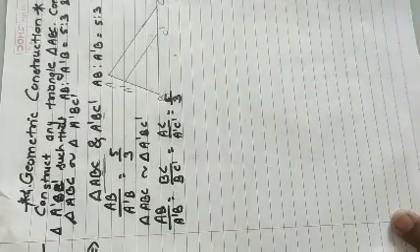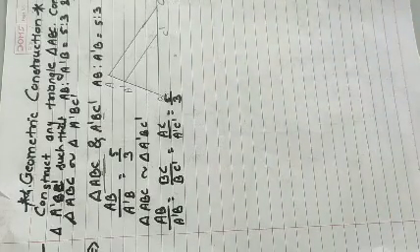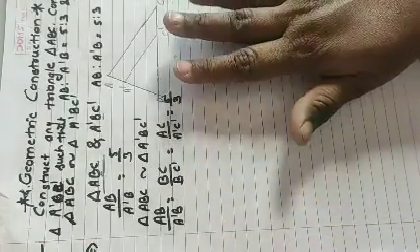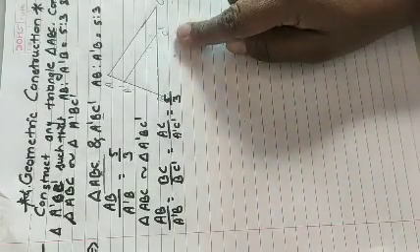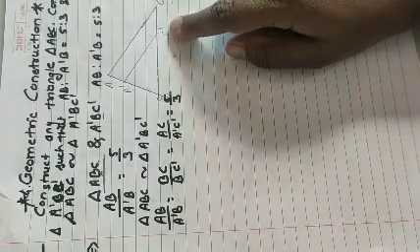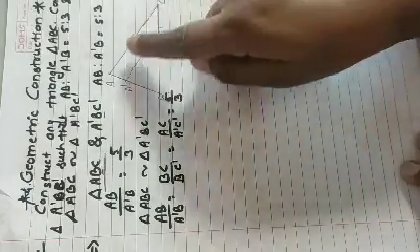Now we will do the construction. First of all we have to divide BC into 5 equal parts, and from the third point we take C dash. After taking it, we draw the line parallel to AC, that is A dash C dash, and then we will get our required construction.